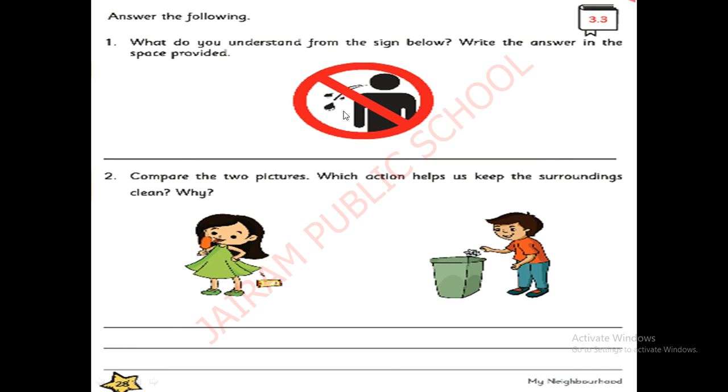What do you understand from this symbol? From this sign? What sign is this? Yes, we should not spit. So you have to write no spitting. You have to write no spitting or do not spit.